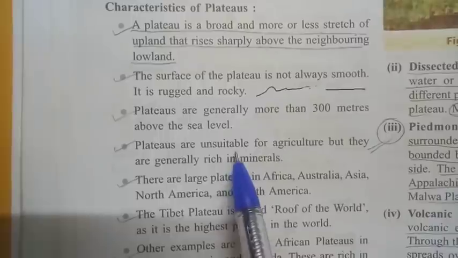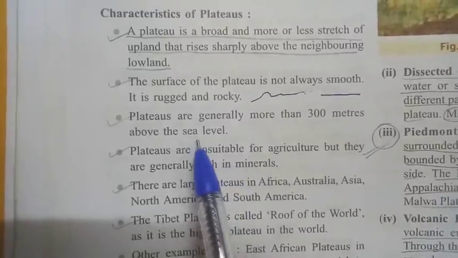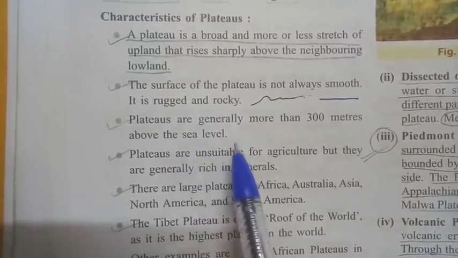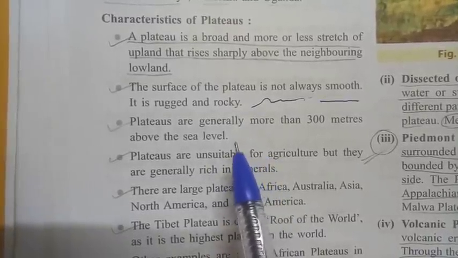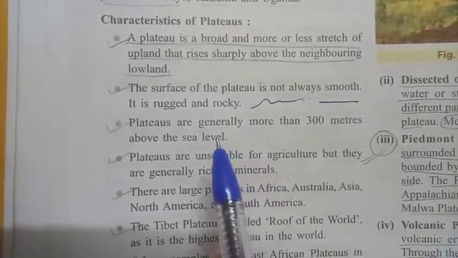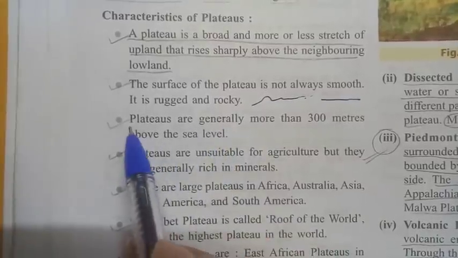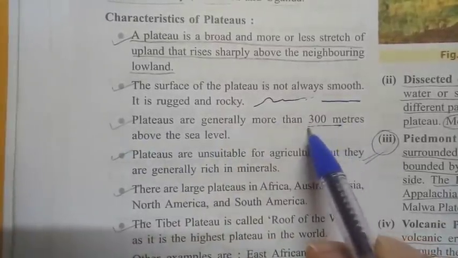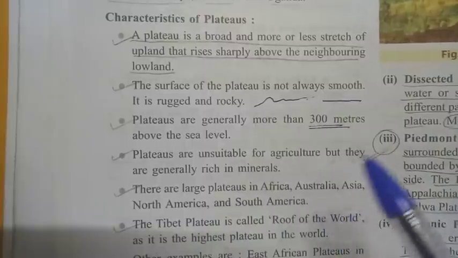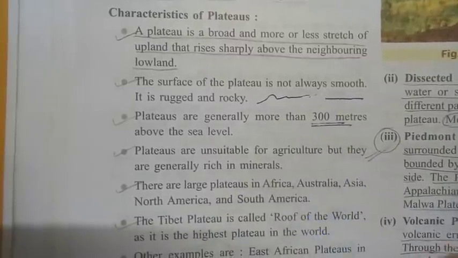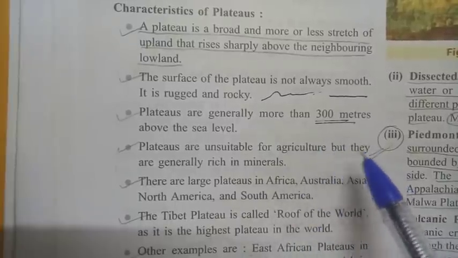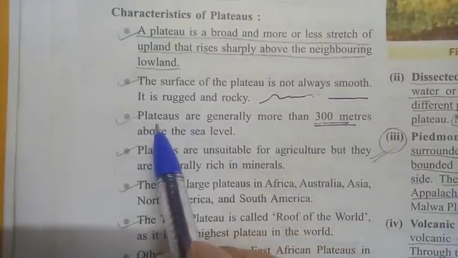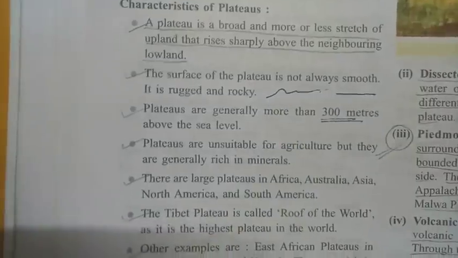Okay, but this is the next point. First we will go to this particular point. The plateaus are generally more than 300 meters above the sea level. Means what should be the minimum height of any upland to call itself a plateau? It should be 300 meters. If any upland is 300 meters or more than 300 meters, it will be categorized under plateau. Clear?